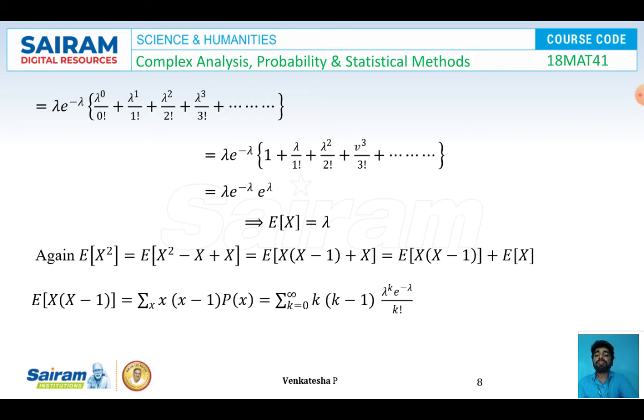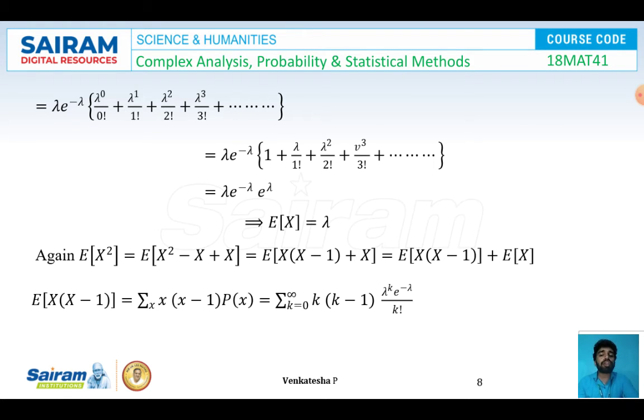Okay, now consider expectation of x into x minus 1. This is nothing but what? Summation x into x minus 1 p of x. So I'm going to replace p of x is equal to k as e power minus lambda and lambda power k by k factorial. Just I'm converting x in terms of k variable.